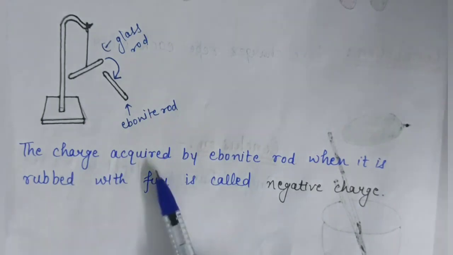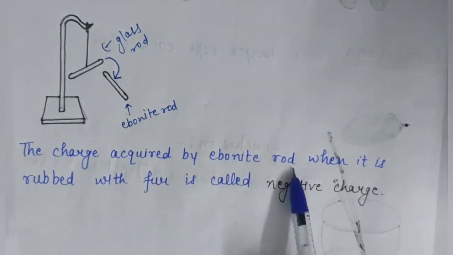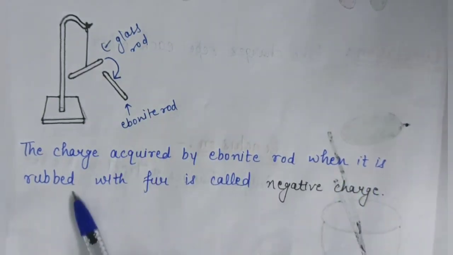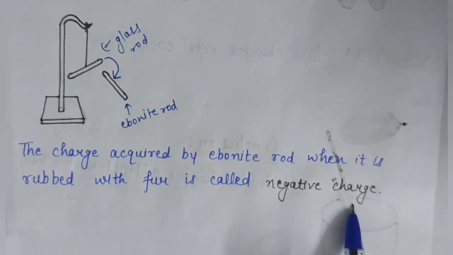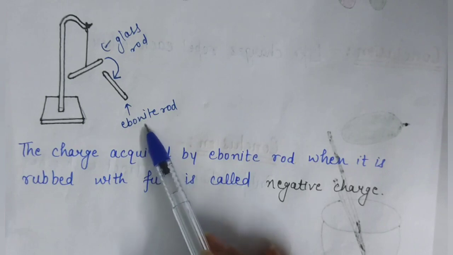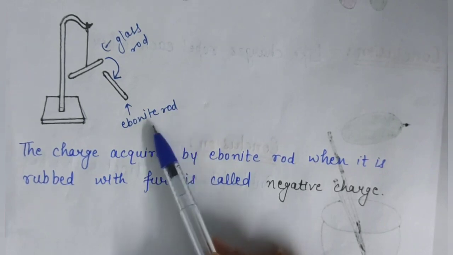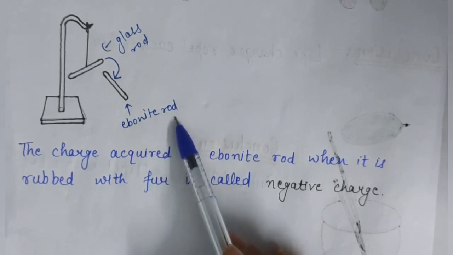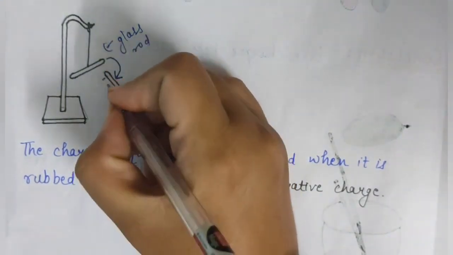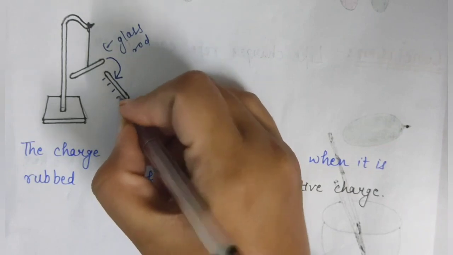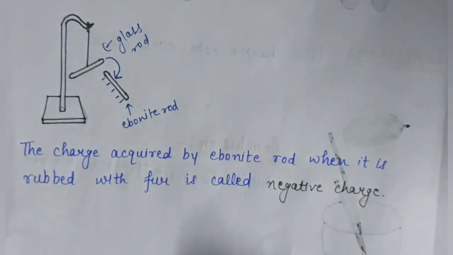The charge acquired by the ebonite rod when it is rubbed with fur is called negative charge. It means when we rub the ebonite rod with fur, negative charge is accumulated on the ebonite rod. What type of charge is accumulated on the ebonite rod? Negative charge.